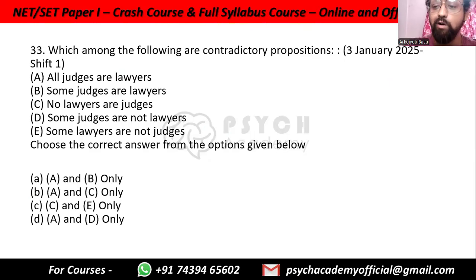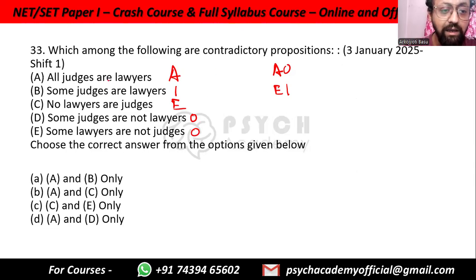Which among the following are contradictory propositions? Remember, contradictory means it is A and O, and E and I. These are the only contradictory pairs that we have. So all judges are lawyers. This is A. Some judges are lawyers. This is I. No lawyers are judges. This is E. Some judges are not lawyers. This is O. Some lawyers are not judges. This is O. So from here, let's look at the pairs A and O.